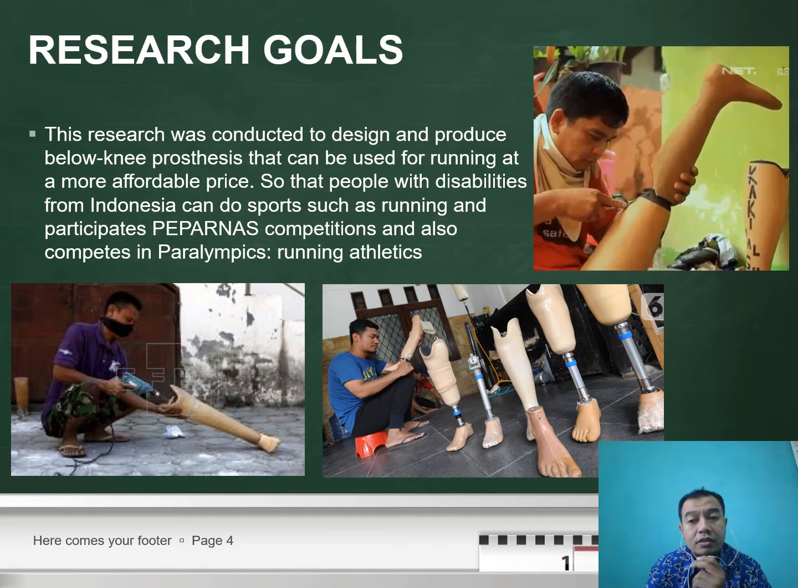This is an example of an Indonesian product which is commonly seen in the markets, the walking prosthetics. And our research goal in this paper is to design and try to manufacture a prototype of below knee prosthesis.